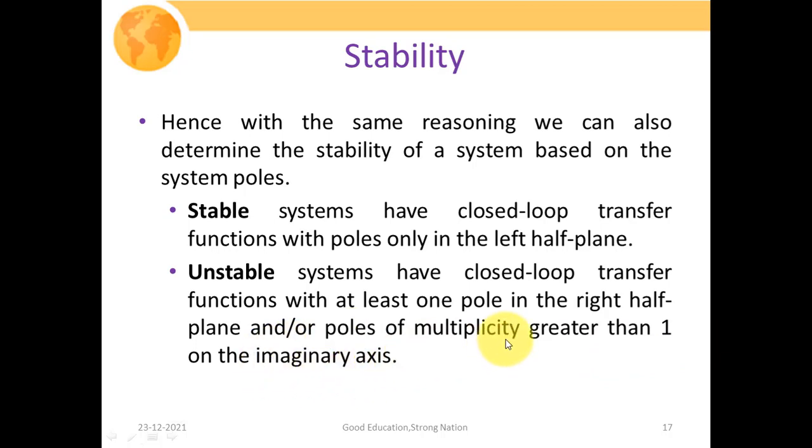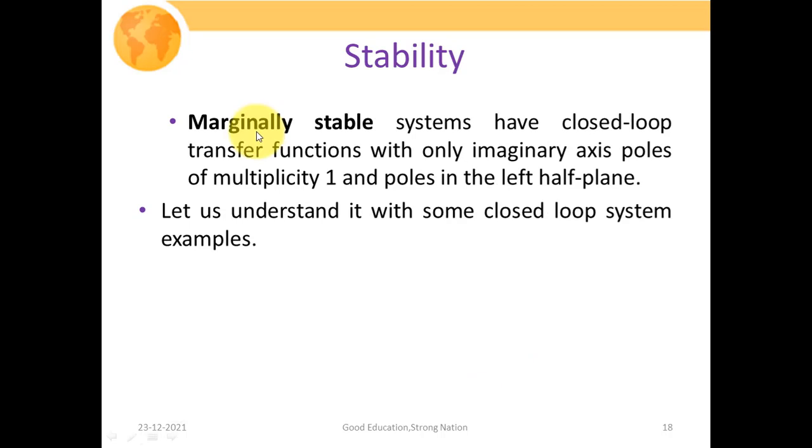So if the poles are lying on the right side of the S-plane, even if it is a single pole only, then it will make our system unstable. So when are we going to say that our system is marginally stable? A marginally stable system has a closed loop transfer function with only imaginary axis poles of multiplicity 1 and poles in the left half plane. So all the poles must lie on the left half of the S-plane, or on the j omega axis, and then only can we say that our system is marginally stable. So let us understand it with some closed loop system examples.